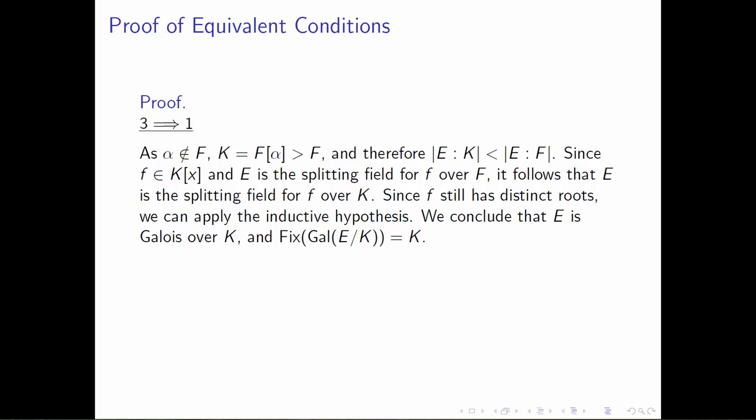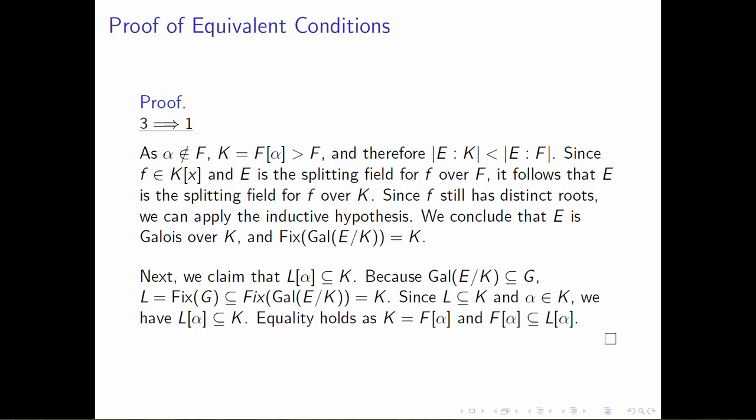From the inductive hypothesis, we conclude that E is a Galois extension of K, so that the fixed field of the Galois group of E over K is equal to K. With this part proven, what we claim is that if we take the field L and adjoin alpha, that we really get the field K. That's what we're going to show. Remember, the field L is what we're writing for the fixed field of G, and K is F adjoined alpha.